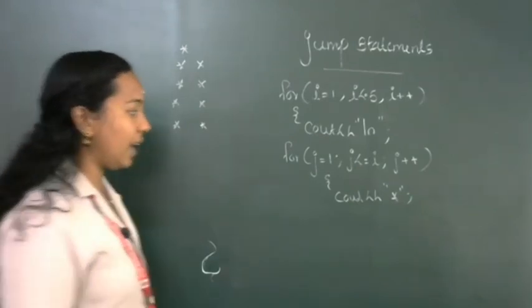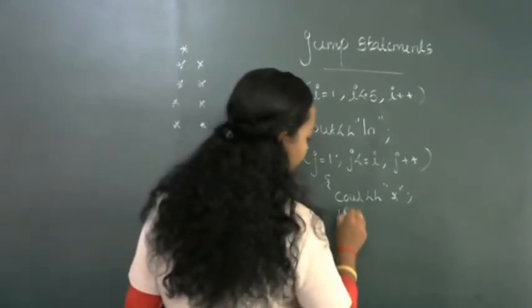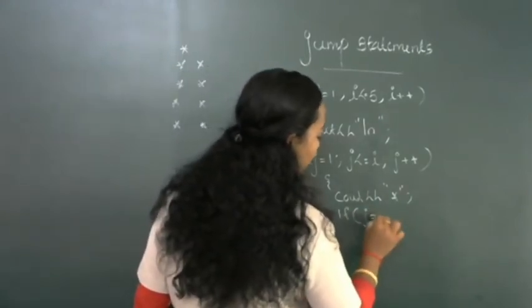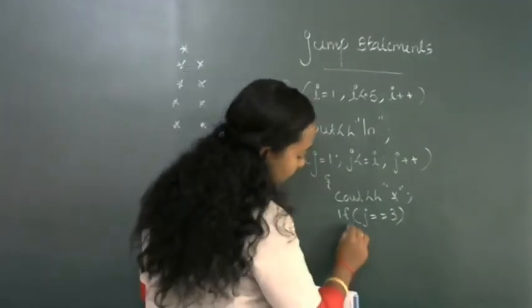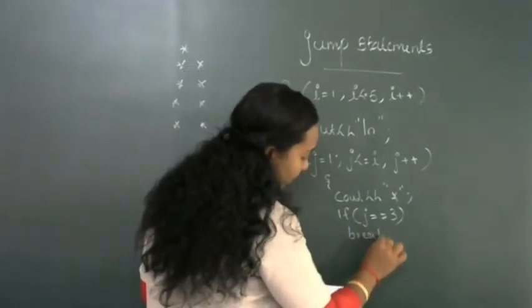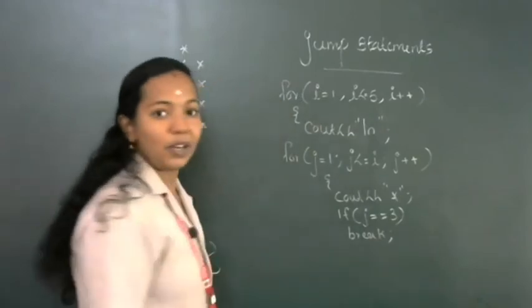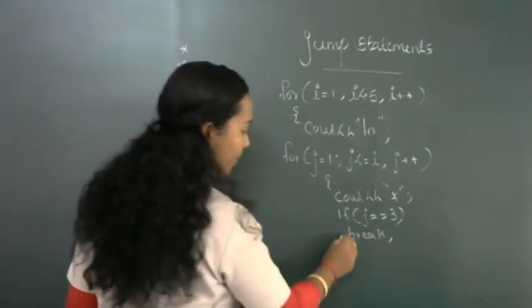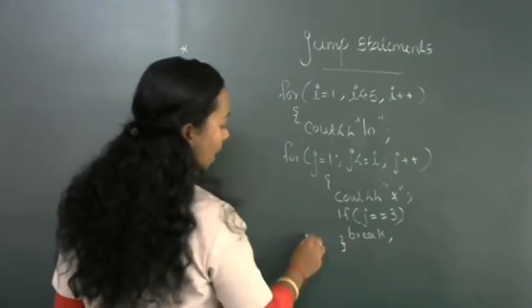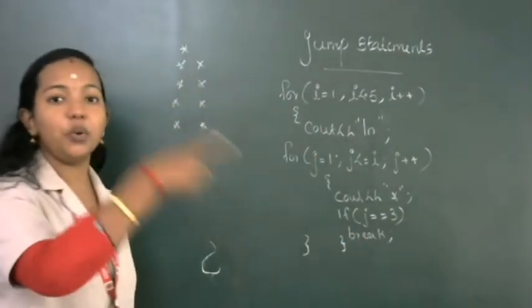So how will we write? We can write like this: if j equal to 3. If j equal to 3, what is happening? We are breaking the iteration, but we are not exiting from the whole loop, we are going to the outer loop. Okay, we are going to the outer loop and then we are continuing the iteration.